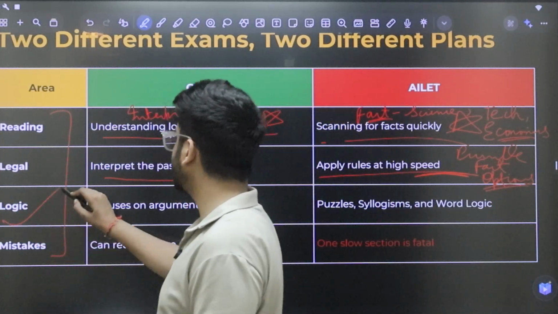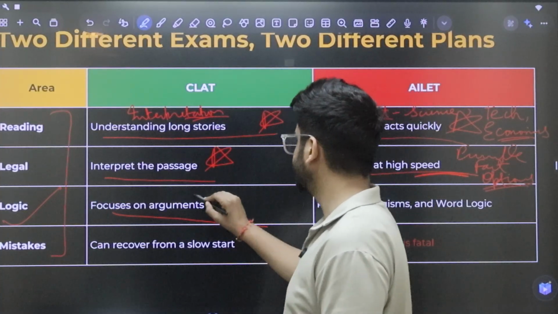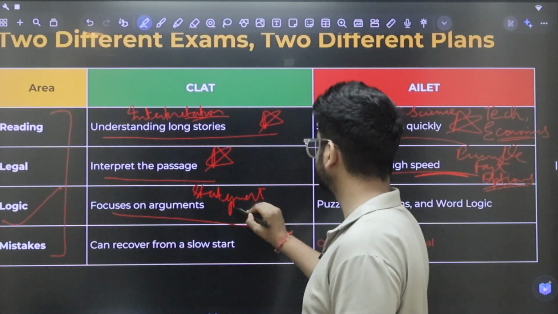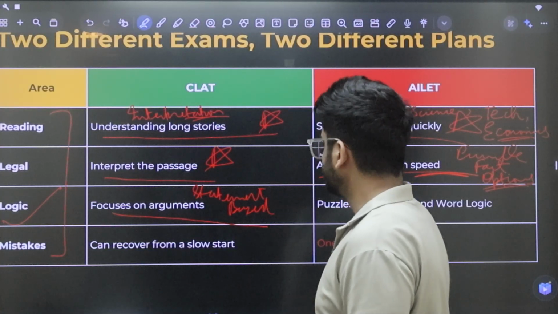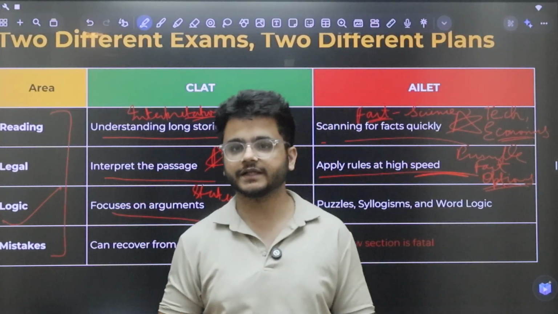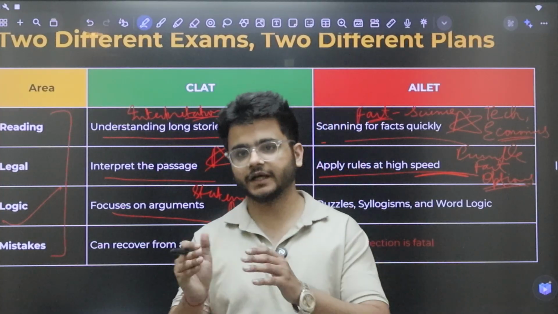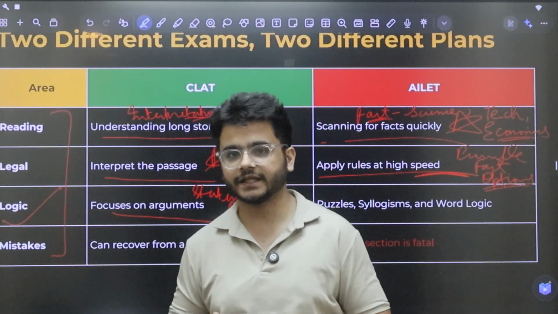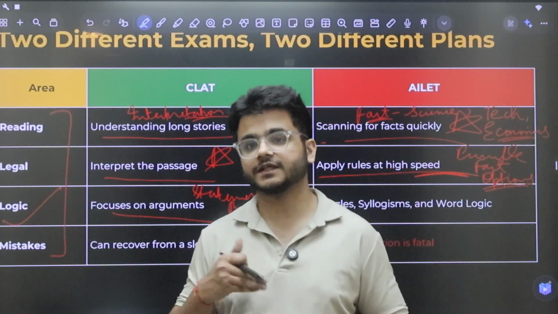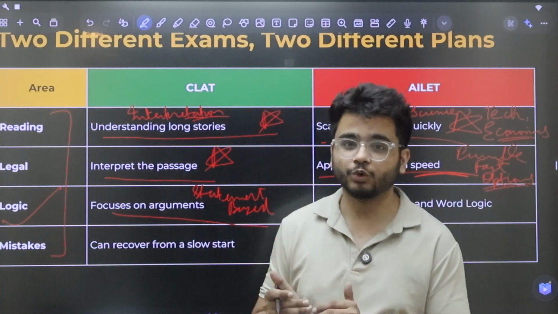In the logical part, CLAT mainly focuses on arguments. By arguments, what we mean is statement based reasoning. So लॉजिकल का जो CR वाला पार्ट रहता है और इंग्लिश वाला पार्ट रहता है, they are mostly same. सो लॉजिकल में आपसे पूछा जाएगा, एक आपको स्टेटमेंट दी जाएगी, पैसेज दिया जाएगा, उसके बेसिस पे क्वेश्चंस होंगे. What is the inference of the passage, what is the conclusion of the passage, what is the author trying to say, what is a reasonable course of action.